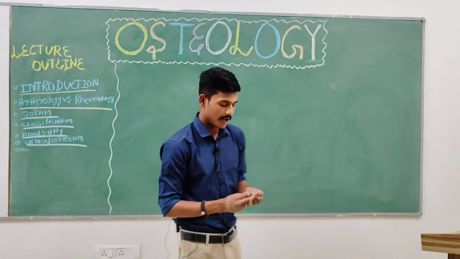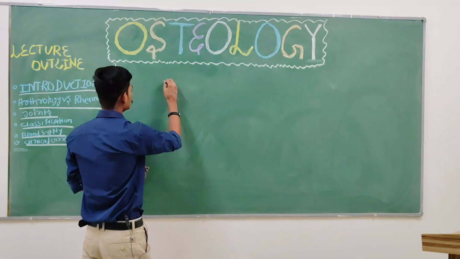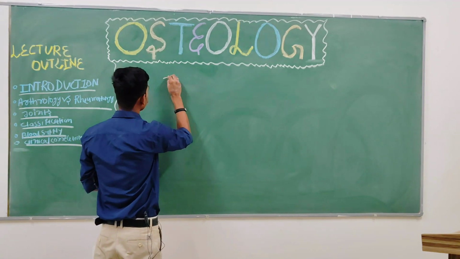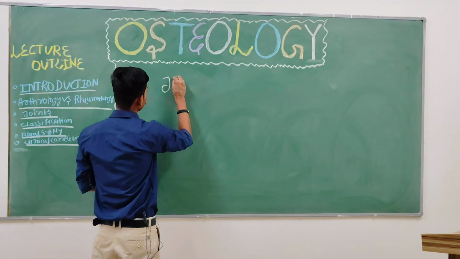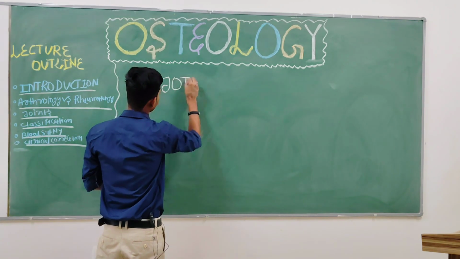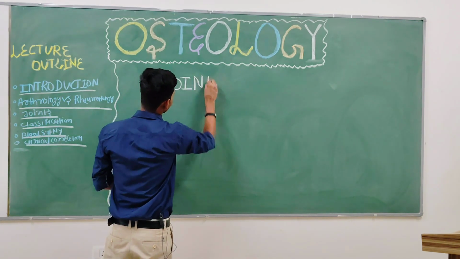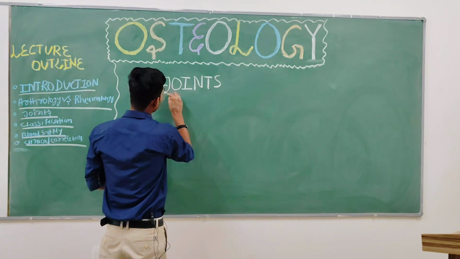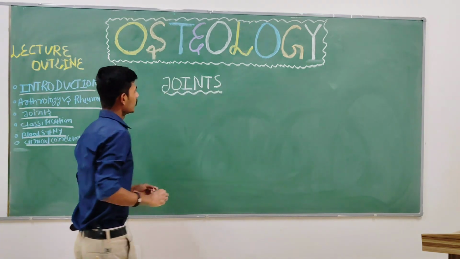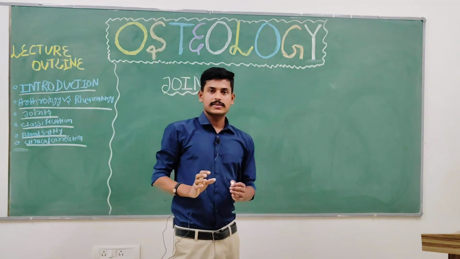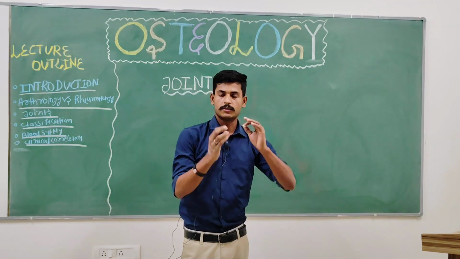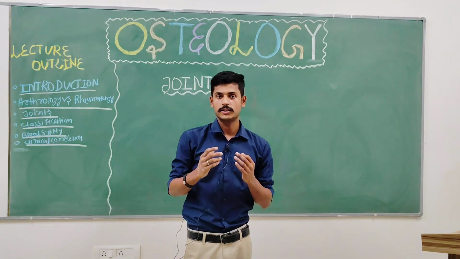So today our topic of discussion is joints. Write down. Joints. What comes to your mind when you think of joints?